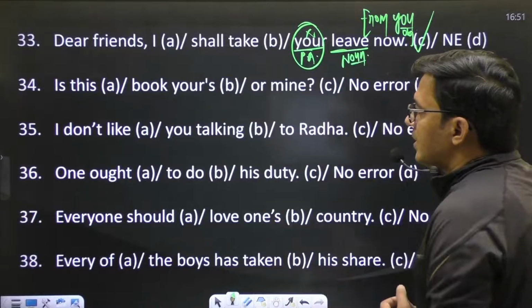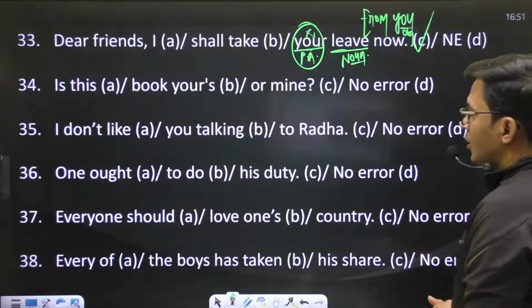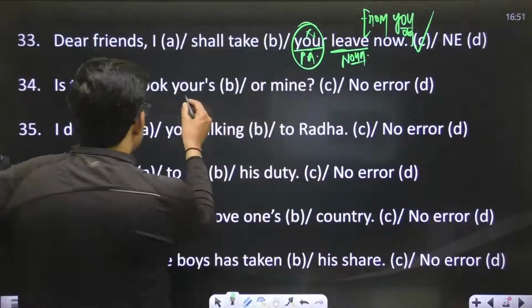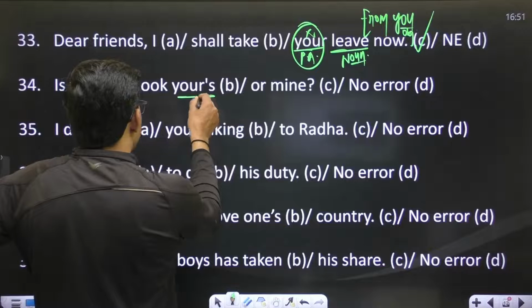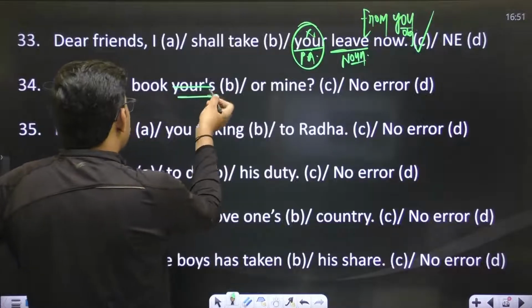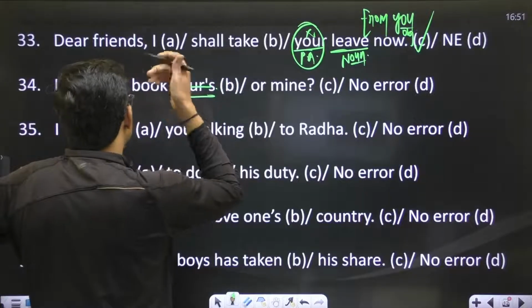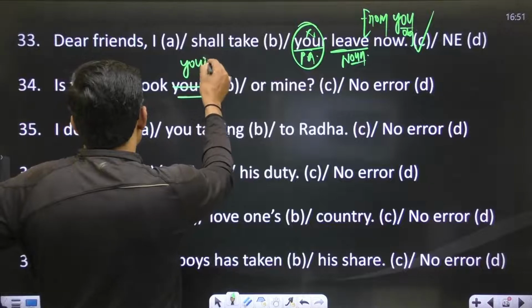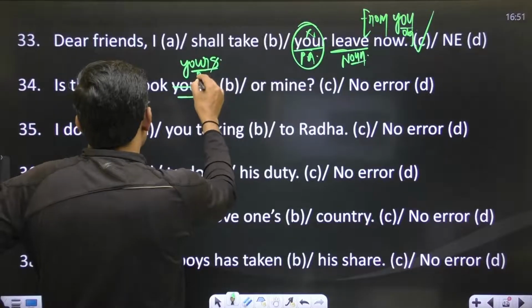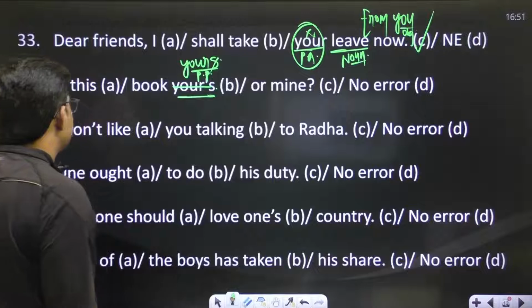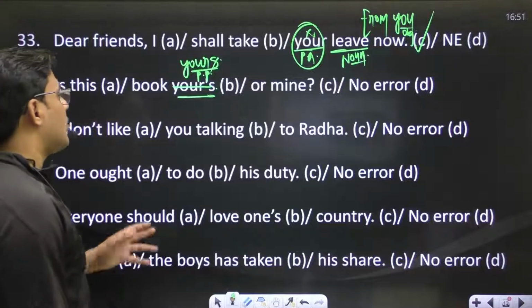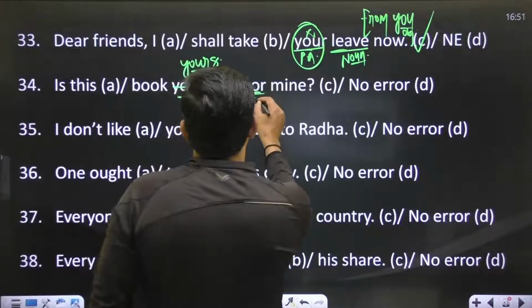Okay, next sentence, is this book yours or mine? This is the possessive, this is apostrophe s, but in the absence of a noun, we always use possessive pronouns. So the possessive pronoun will be yours. The sentence is, is this book yours or mine? And this is a coordinate conjunction.